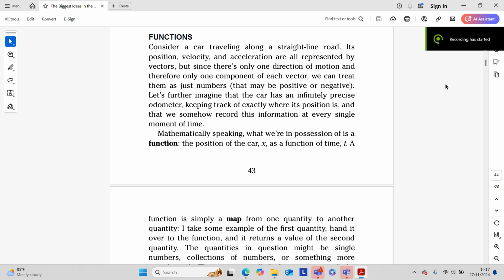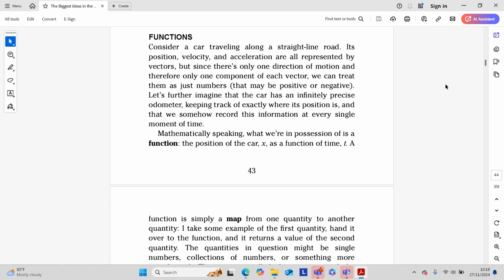Functions. Consider a car traveling along a straight line road. Its position, velocity, and acceleration are all represented by vectors, but since there's only one direction of motion and therefore only one component of each vector, we can treat them as just numbers that may be positive or negative. Let's further imagine that the car has an infinitely precise odometer, keeping track of exactly where its position is, and that we somehow record this information at every single moment of time.